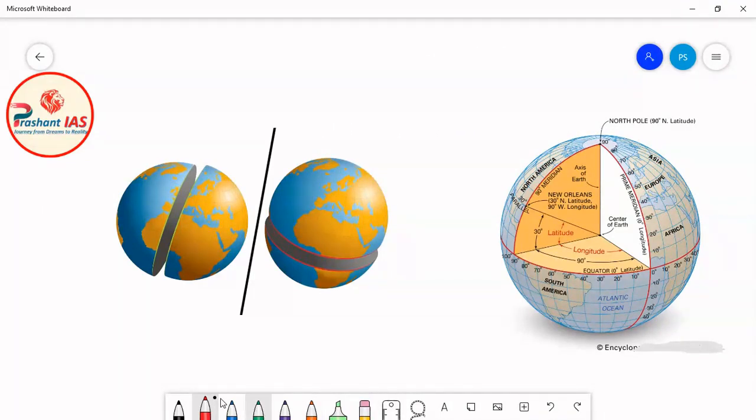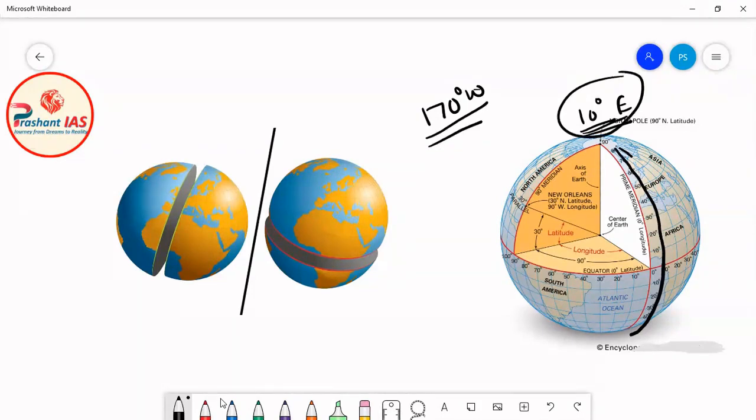Similarly friends, let's suppose this is 10 degree meridian of longitude. You can see here that this black line is the 10 degree meridian of longitude. If you try to draw a longitude which is just opposite to 10 degree east meridian, then you can find that 170 degree west meridian of longitude is also opposite to 10 degree east. So we can say that 10 degree east meridian and 170 degree west meridian